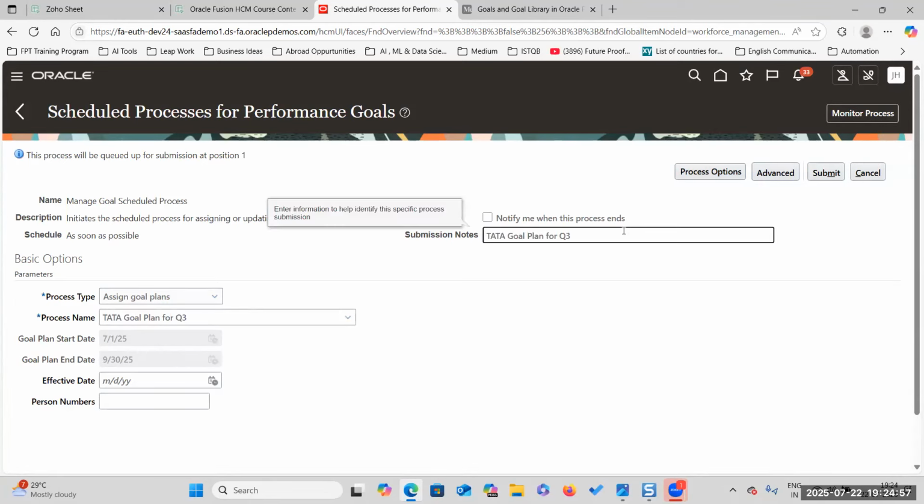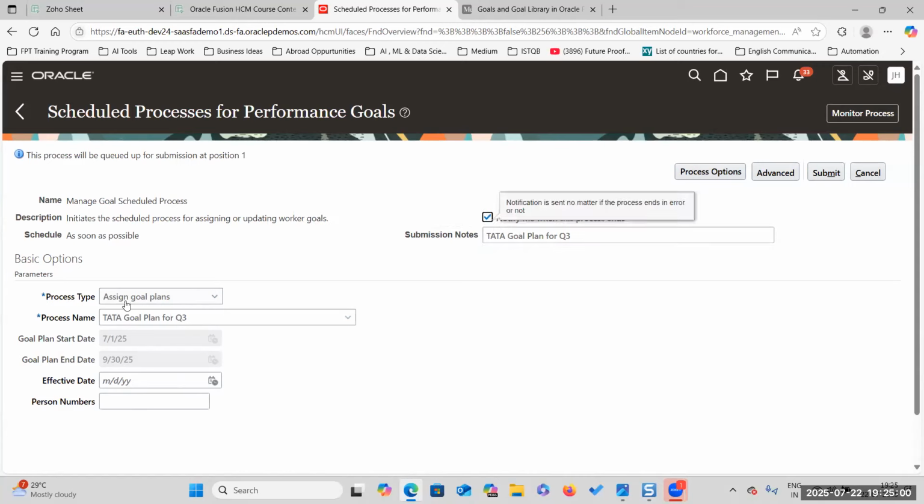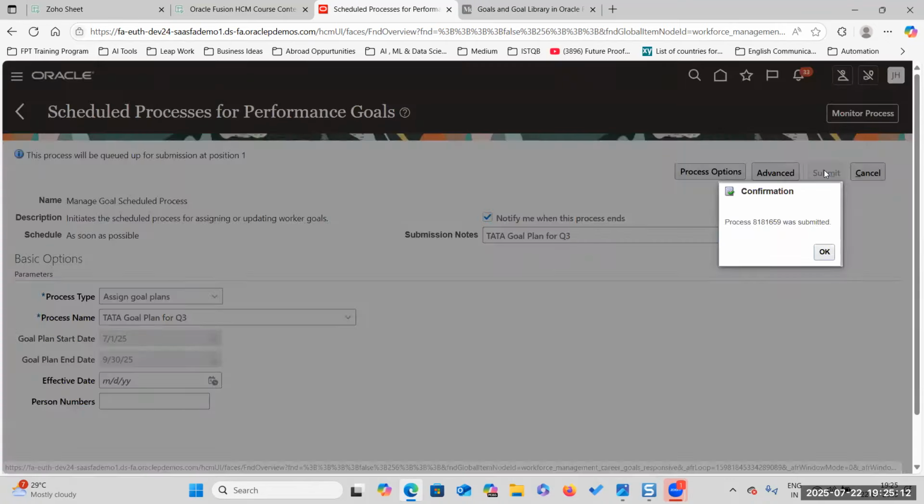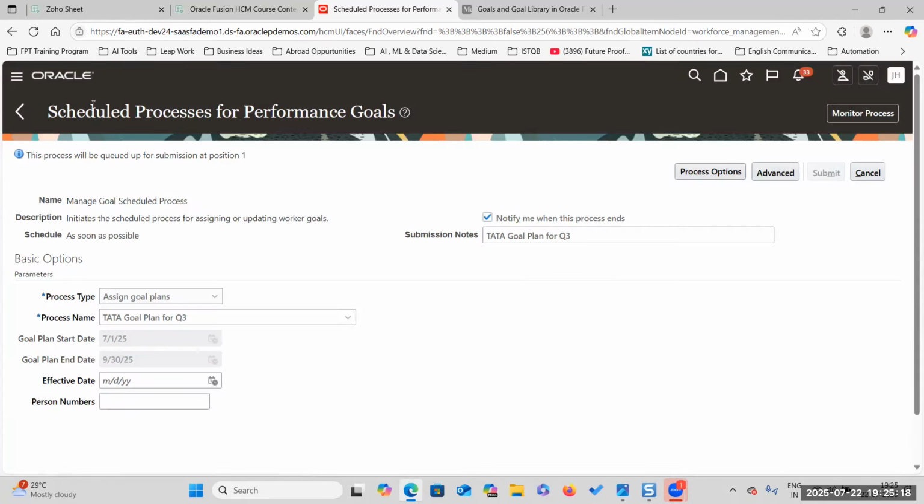It's very simple to assign the goal plan for employees. Select the process type as assign goal plans and select the goal plan name. Click on submit. So we have submitted the process, which will run in the behind scenes, and that particular process will assign goals to all the employees who are eligible in this eligibility profile.